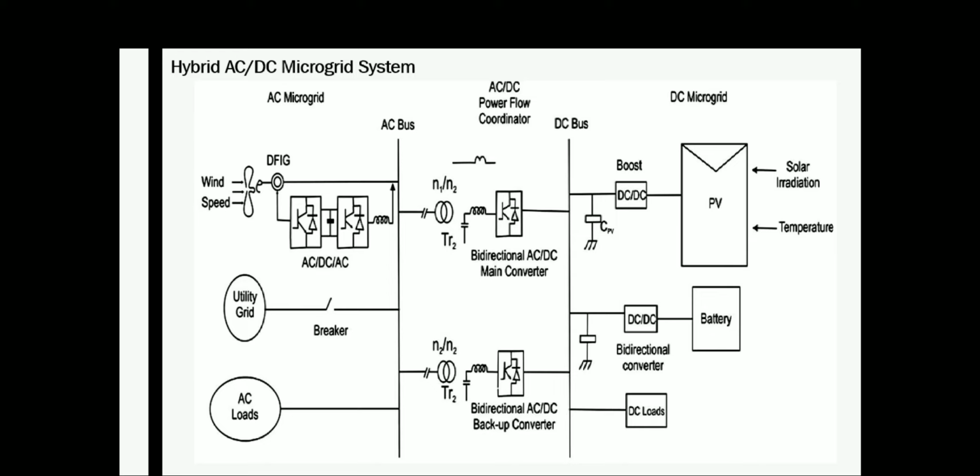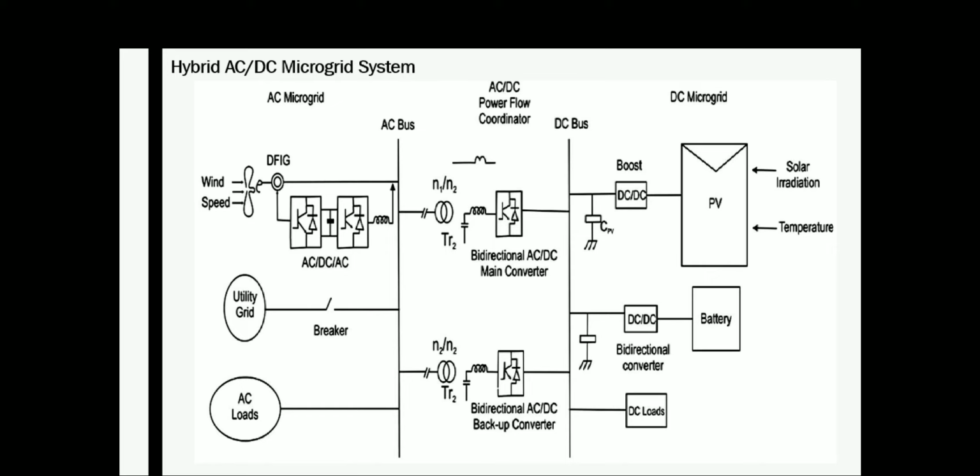So here you can see that in the AC bus, a wind turbine is connected through a DFIG, double fed induction generator, and there are power electronics interfaces related with the DFIG, and finally the AC power is connected to the AC bus.